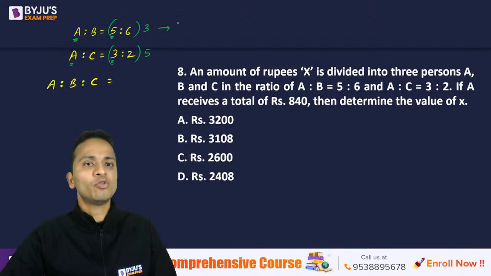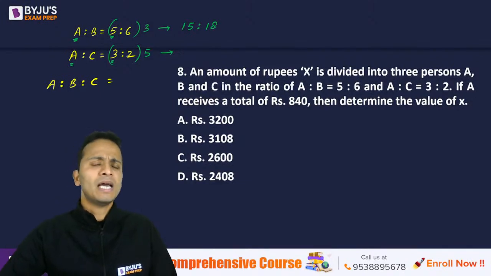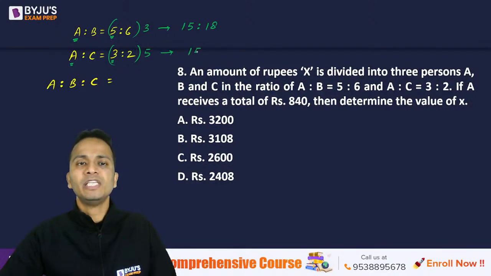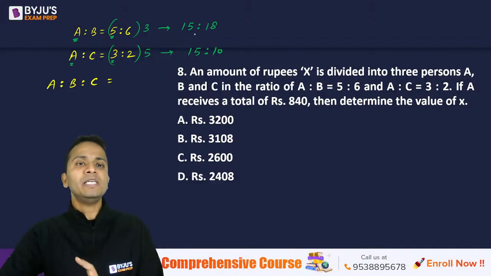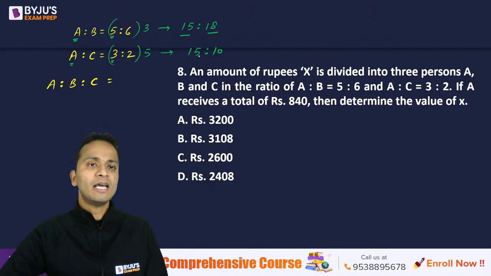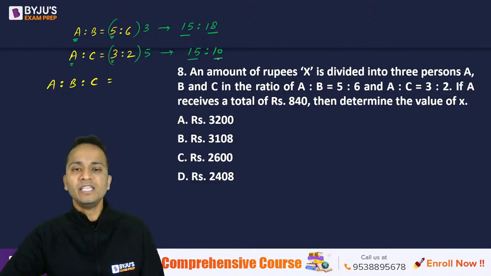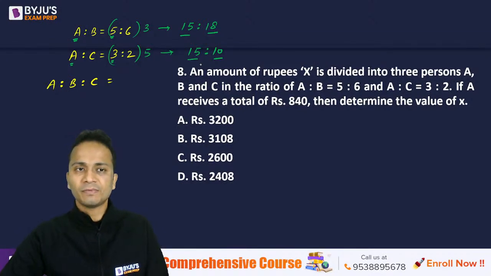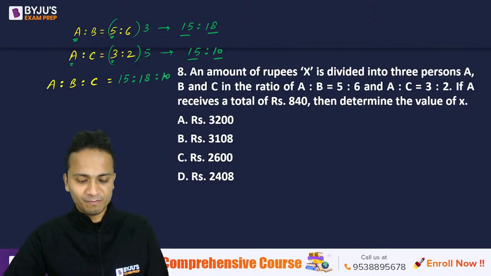So the first ratio will become 15 is to 18, A is to B is 15 is to 18, and the second ratio will become 15 is to 10. Okay, so A is to B is 15, 18, and then A is to C is 15 is to 10, right? So the entire ratio A is to B is to C will become 15 is to 18 is to 10.